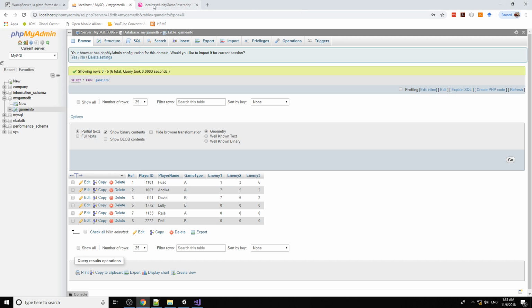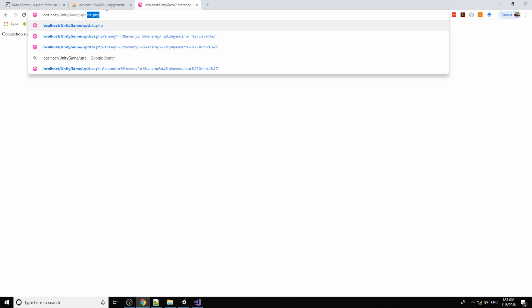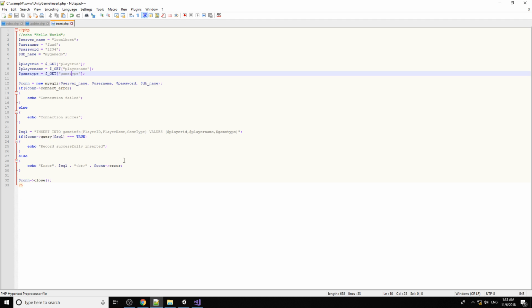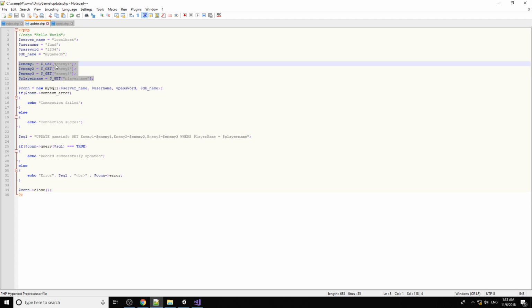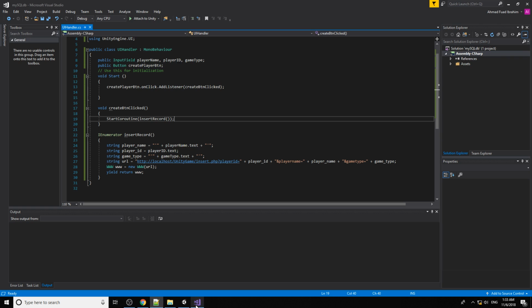If you want to update, then just replace this with update PHP and follow the same way. For the update you need this information: enemy 1, enemy 2, enemy 3, and then the player name.